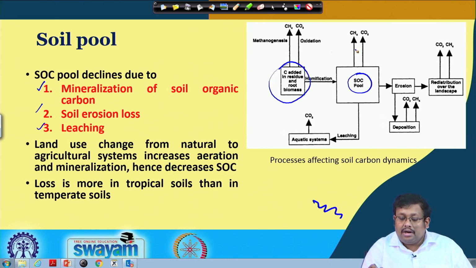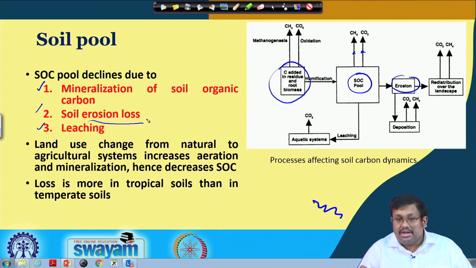So, it can produce either methane or carbon dioxide, or the soil organic carbon pool may decline due to the erosion process, as I have mentioned here, the soil erosion loss.